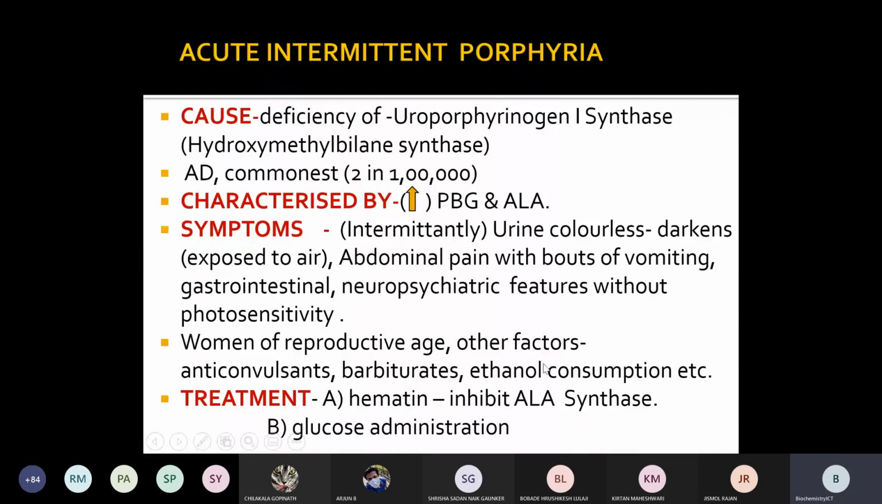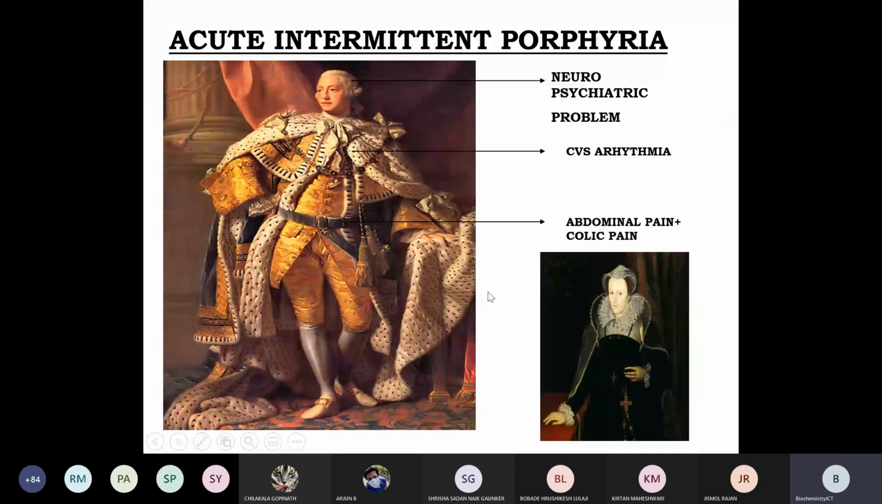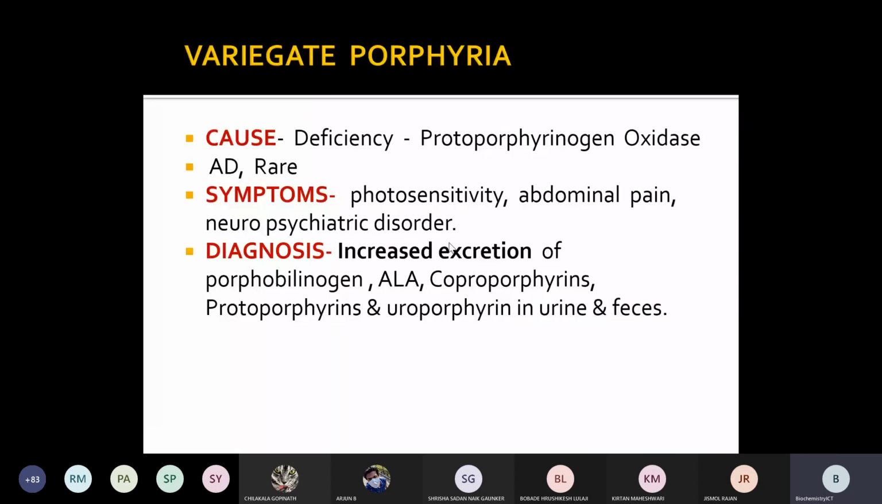gastrointestinal or neuropsychiatric features. So here you can see the neuropsychiatric problem, CVS arrhythmia, abdominal pain and colic pain. These people suffered in 1870 to 1820. This picture I have shown. So you can see many more pictures later also on Google.